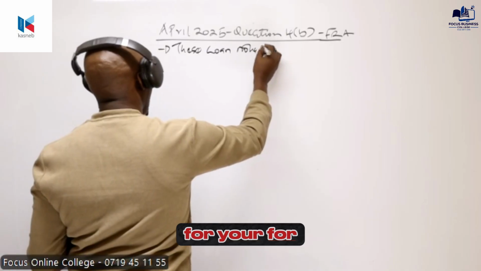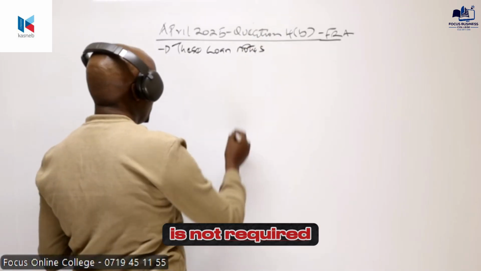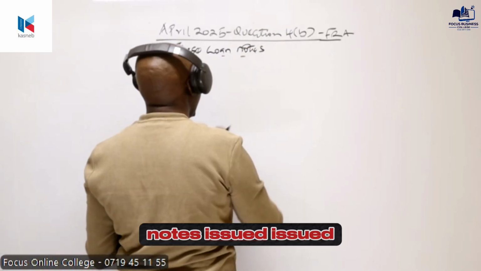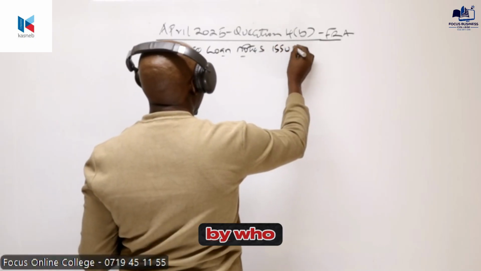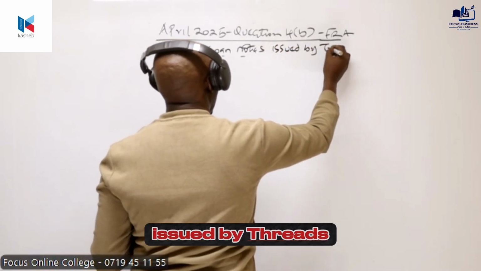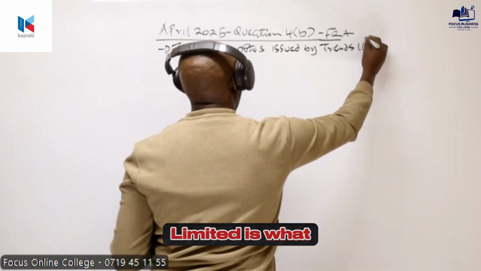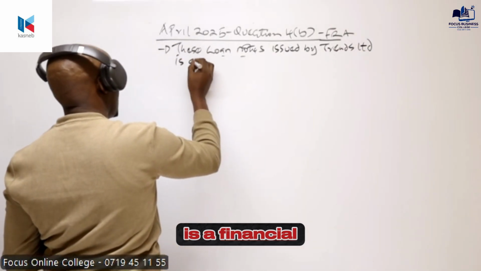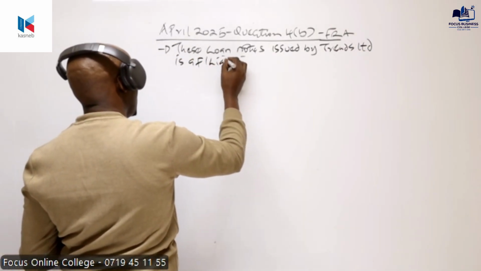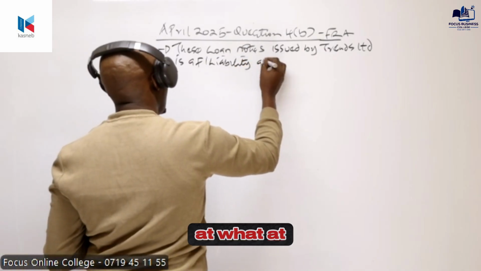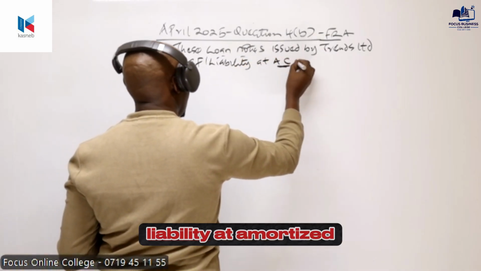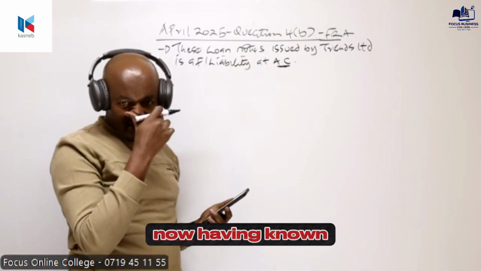This is basically for your revision, it is not required by the examiner. Here we can say these loan notes issued by Trades Limited is a financial liability at amortized cost.